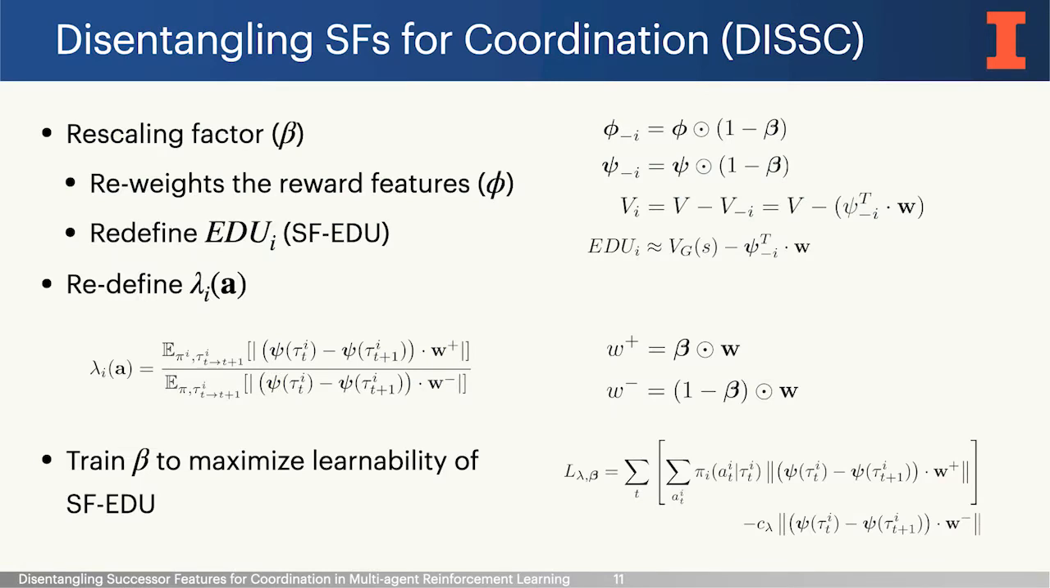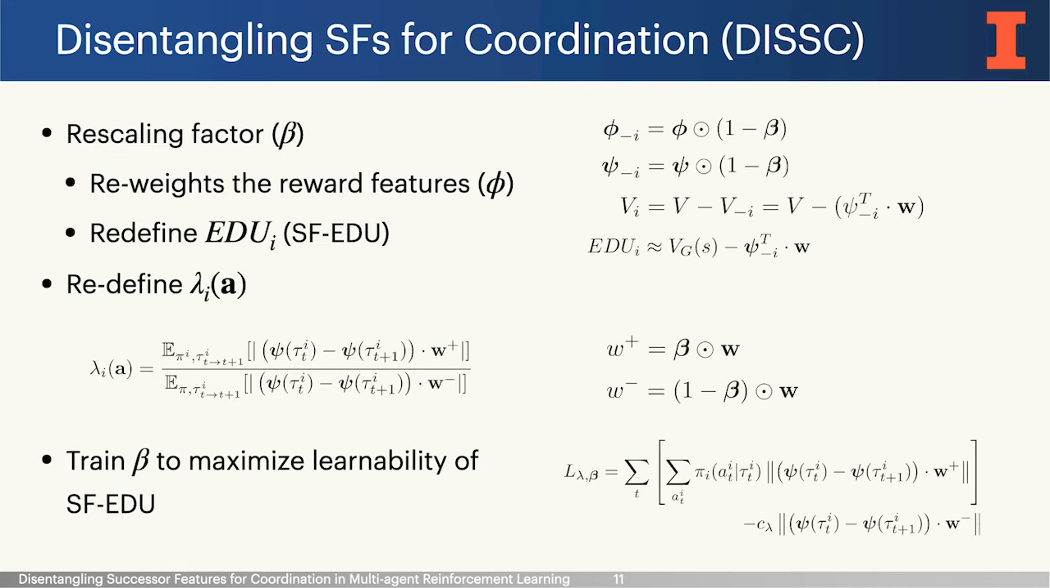We first introduce a trainable rescaling factor, beta, that re-weights the SF to focus on features that are only relevant to agent i. We then use this factor to filter a set of features, phi i, that corresponds to some reward element, w i, associated with only the agent i. This beta factor is initialized to 1 and limited to be between 0 and 1, indicating this rescaling does not amplify the reward. Assuming the rescaling is done properly, this formulation enables us to redefine the EDU in a SF reinforcement learning scheme, which we call SF-EDU.